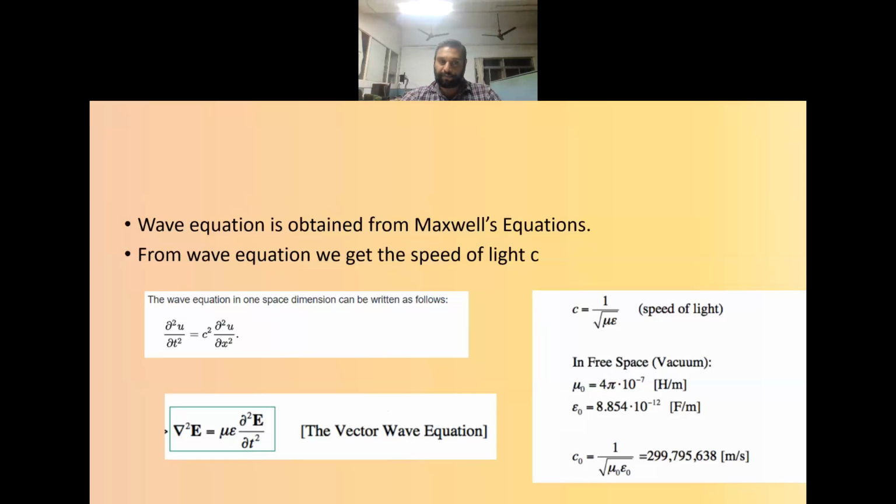In vector form, it is represented as del square A equal to mu epsilon into dou square A by dou t square. Once we solve these, we will get different solutions depending upon the boundary conditions. From here we get the velocity of light c equal to 1 by root of mu epsilon, where mu is the permeability and epsilon is the permittivity. In free space, it will be mu 0 and epsilon 0, and the velocity comes as 3×10⁸ meter per second.